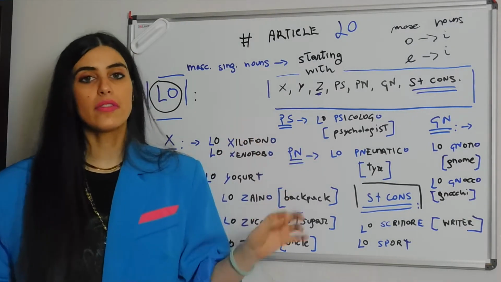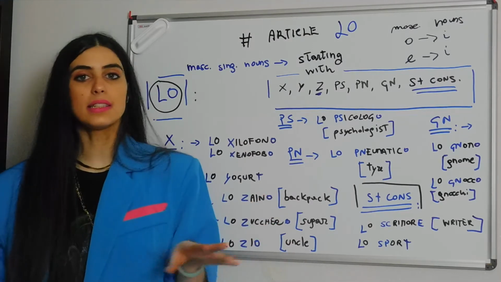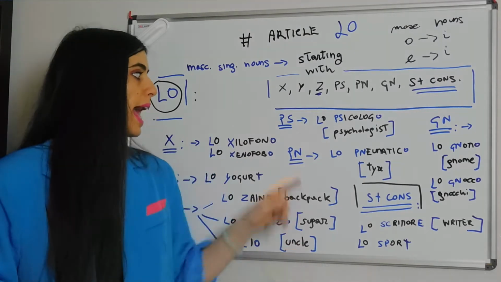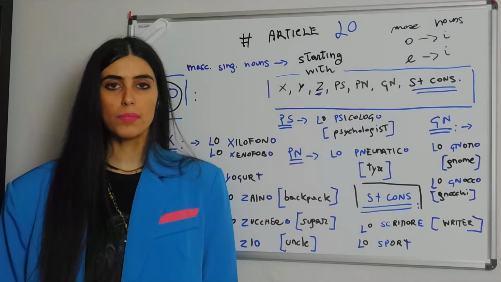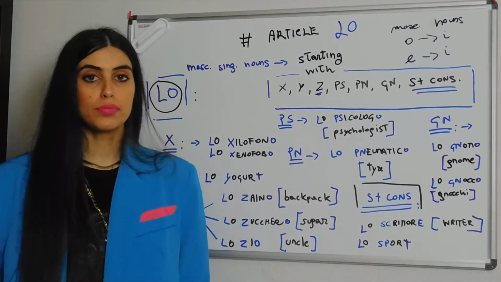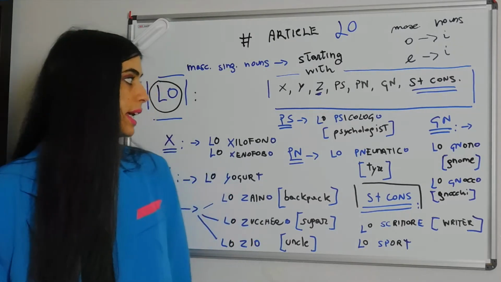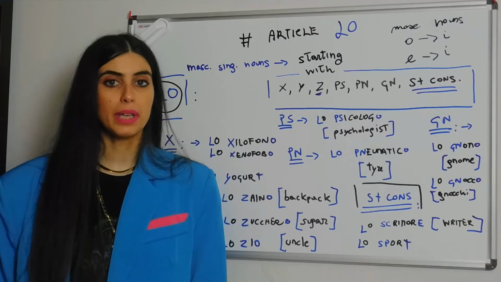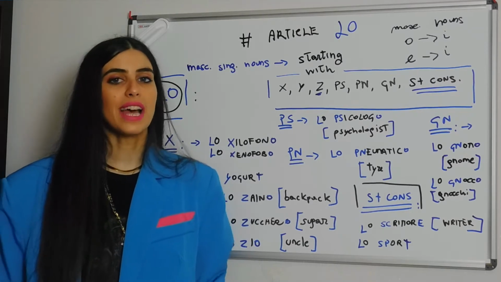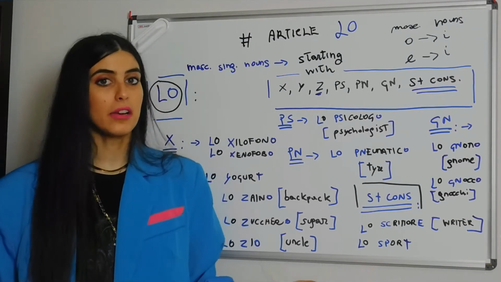I have only given you one example, and that is because for now that would do, and that is lo psicologo. Now guys, to pronounce this noun properly, remember to pronounce the P, because there is a little bit of P. It's not that stressed, but there is a little bit of P.